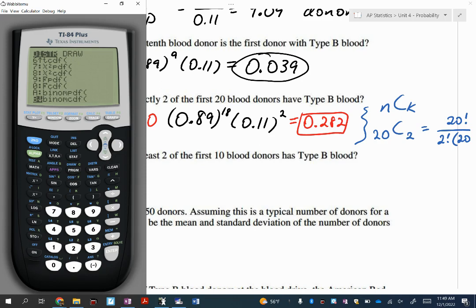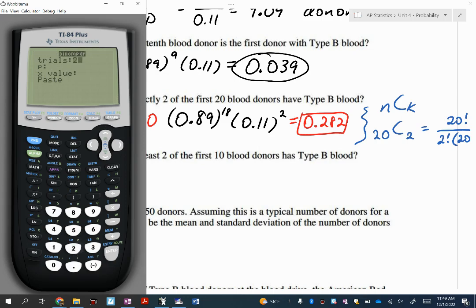Now there's two versions. There's PDF and there's CDF. Here's how you know which one to use. This problem said exactly 2 out of 20. So when it's exactly a number, you're going to use PDF. We're going to click letter A. PDF.